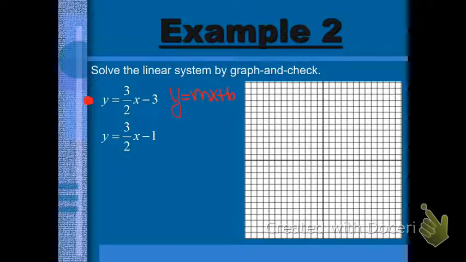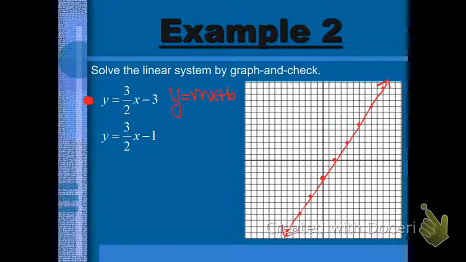So that first graph, if I compare that to y equals mx plus b, the y-intercept is -3, so I'm going to start my graph over at 0, -3. And then the slope is 3/2, so to get my next point, I'm going to go up 3 over 2, up 3 over 2, and I'm going to continue to do that until I run out of room on my graph. And then I'm going to go in the opposite direction. Instead of up 3, right 2, I'm going to go down 3, left 2. All right, and then there is my graph for the first line.